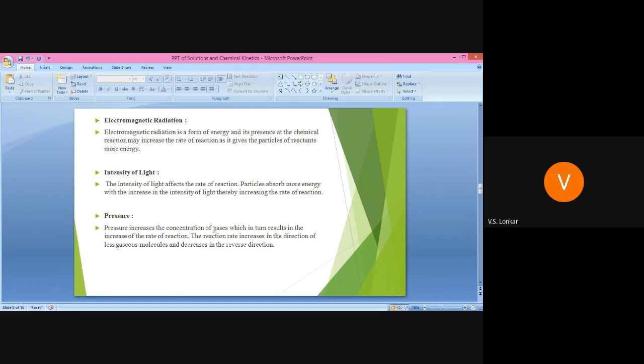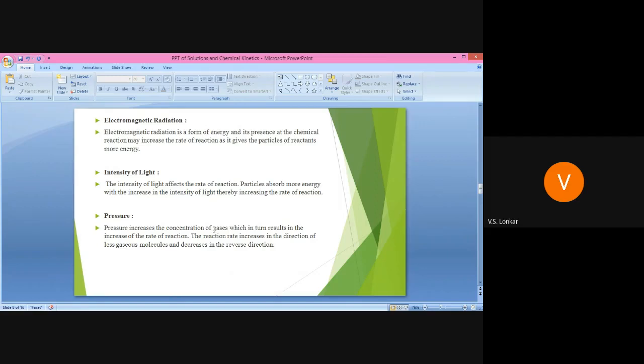the reactant particles absorb more and more energy. And as they absorb more energy, they become more reactive. They give the product more easily, and therefore they increase the rate of reaction. Do you understand why intensity of light affects the rate of reaction? Because when we increase the intensity of light, the reactant particles absorb more and more energy. Therefore, the rate of reaction also increases.